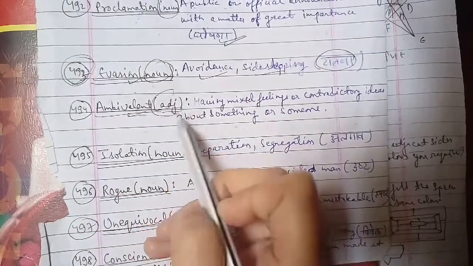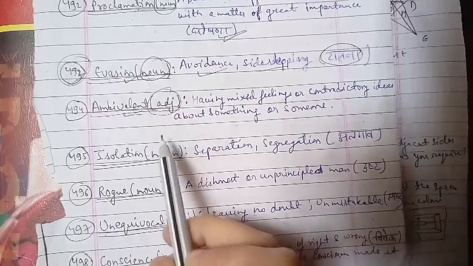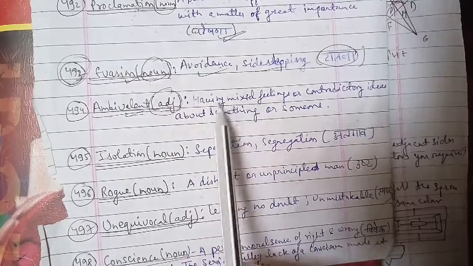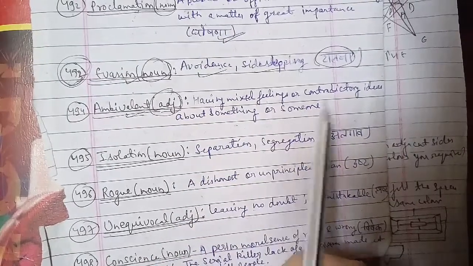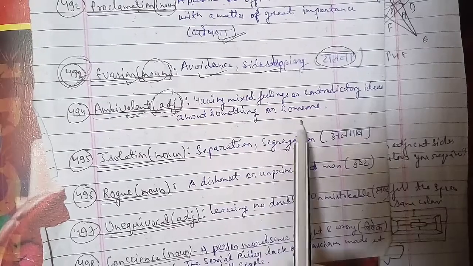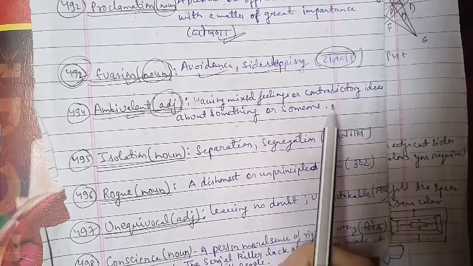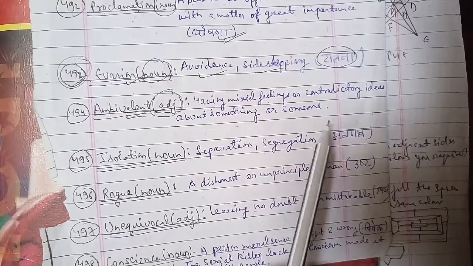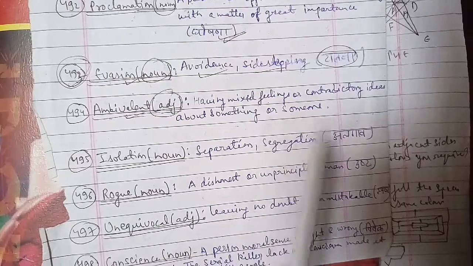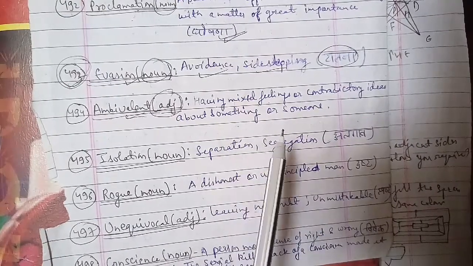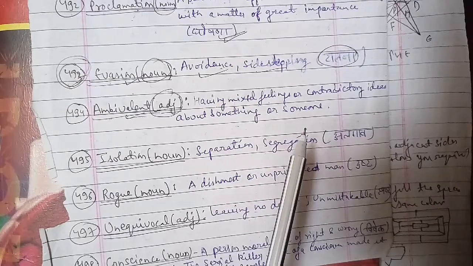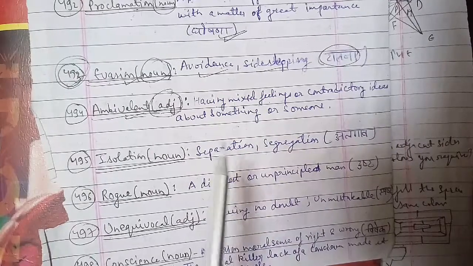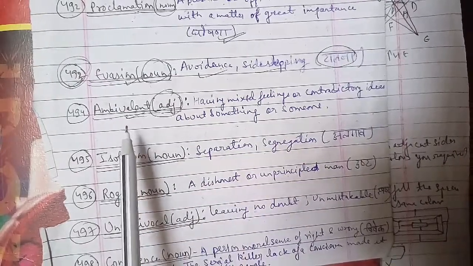Ambivalent is used as an adjective, and that is important. The meaning of ambivalent is having mixed feelings or contradictory ideas about something or someone. When you have mixed feelings about something or someone, you are not clear about that particular thing or person, whether it is good or bad. You are confused about it, so you can use the word ambivalent there.